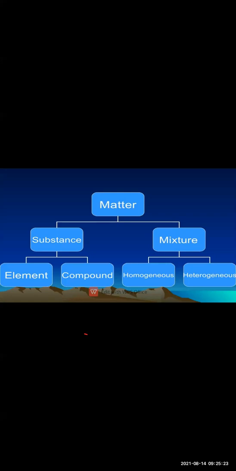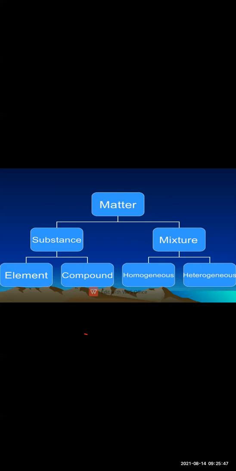Matter is equally divided into two parts, that is known as substance and mixture. Then the substance is further subdivided into elements and compounds, and mixture is then further divided into homogeneous and heterogeneous. These are some of the things that you are supposed to know.